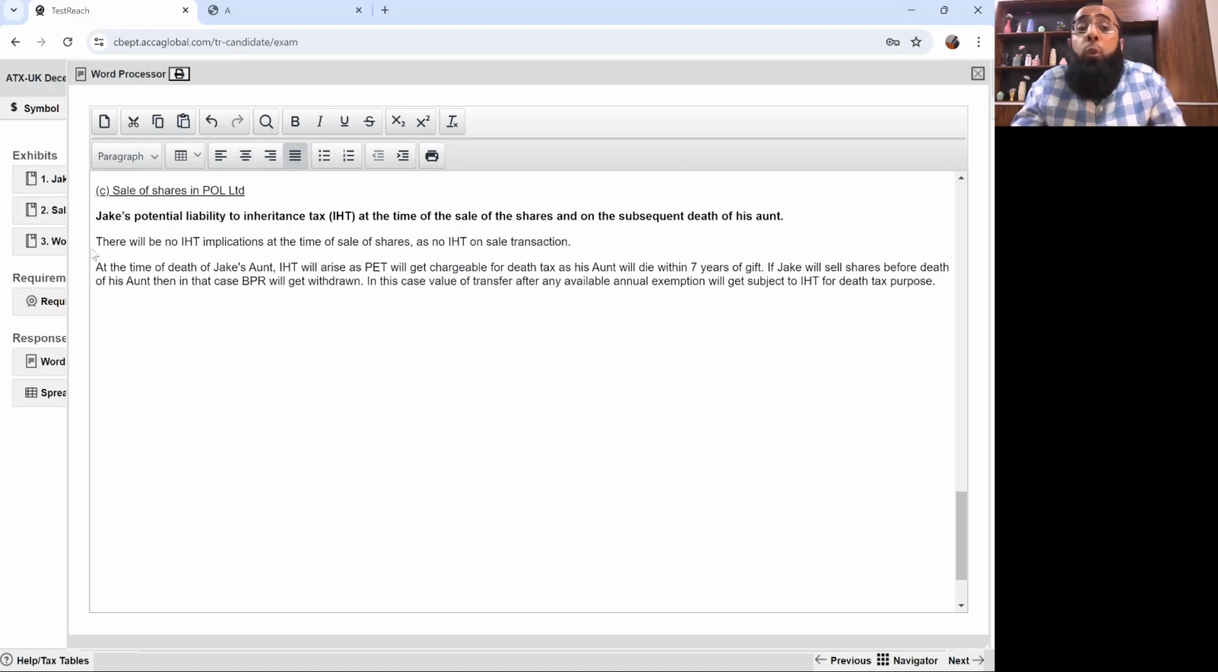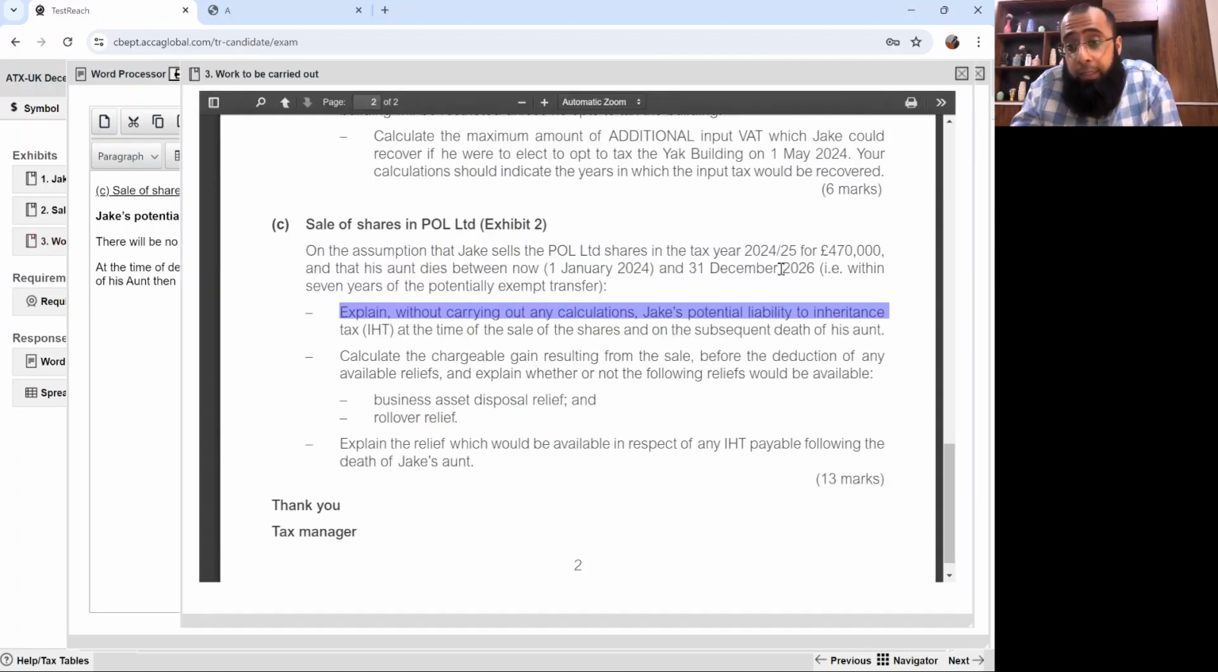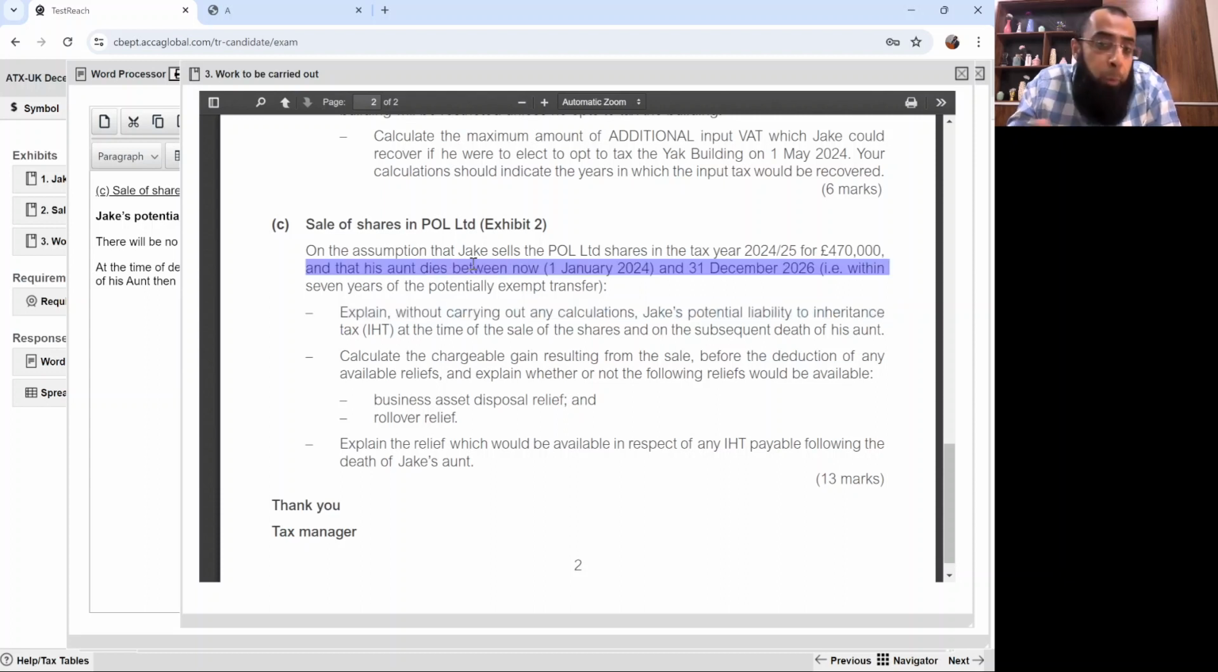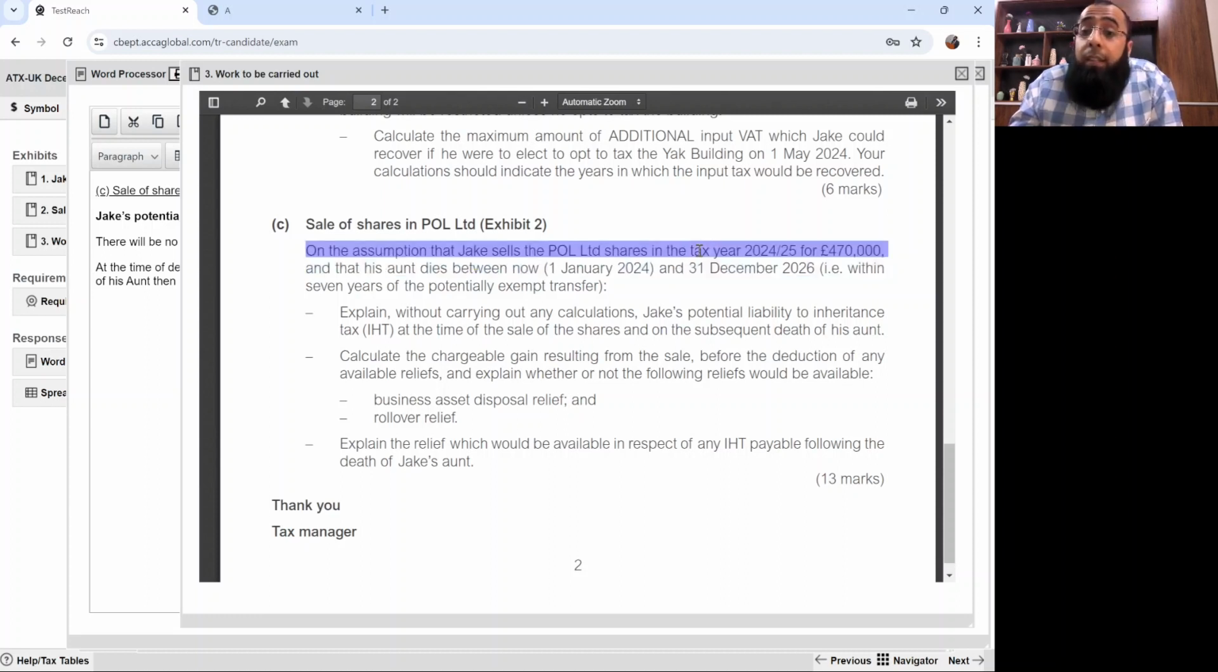Now we don't know exactly about the disposal date and the death date also, because the aunt will not die between now and 31st December 26. We don't know the exact date, and there is no exact date about the disposal date also. Like we'll sell shares in 24-25, so maybe we sell it before the death or after death. We don't know about both of the dates.